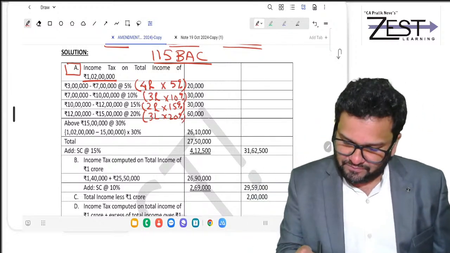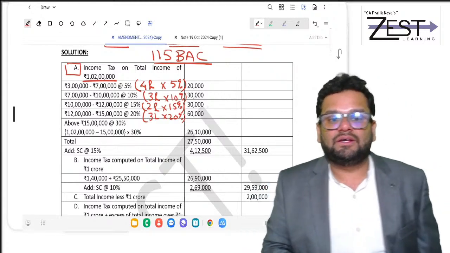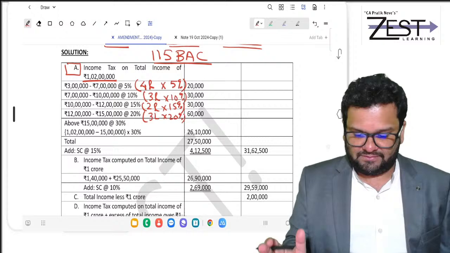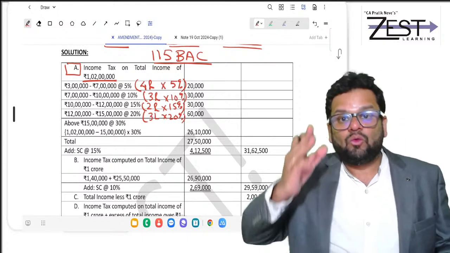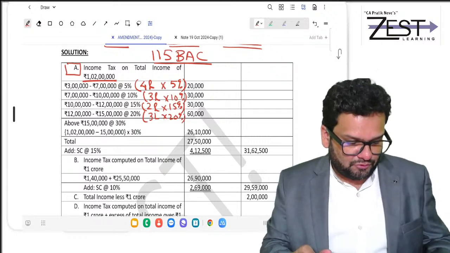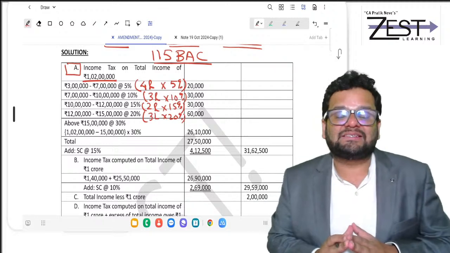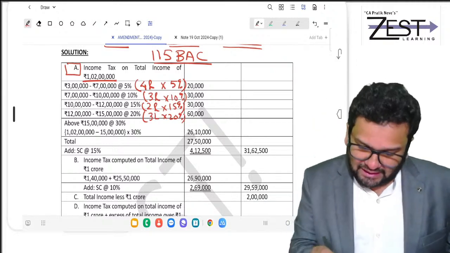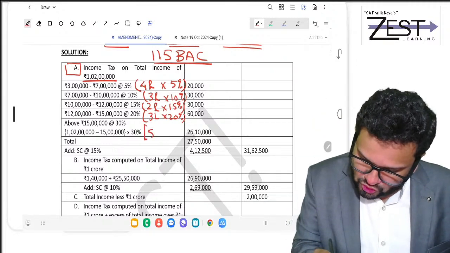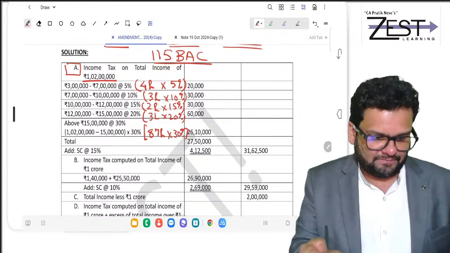Now friends, check, your total income is 1 crore 2 lakhs. So now do 1 crore 2 lakhs minus 15 lakhs. That means how much exceeds 15 lakhs? 87 lakhs. So on 87 lakh, calculate at 30%.